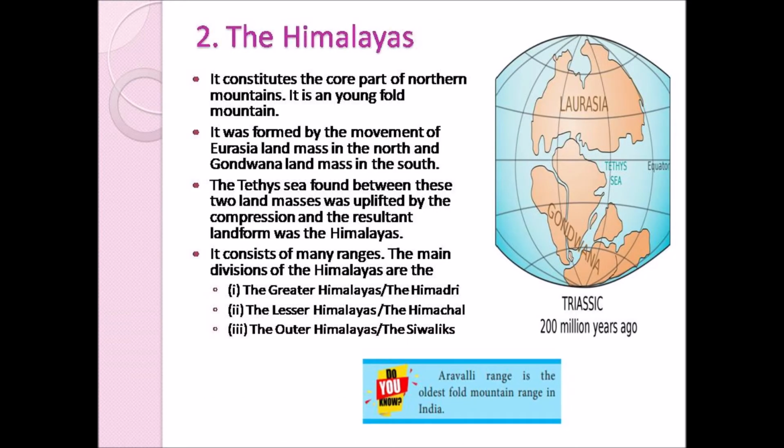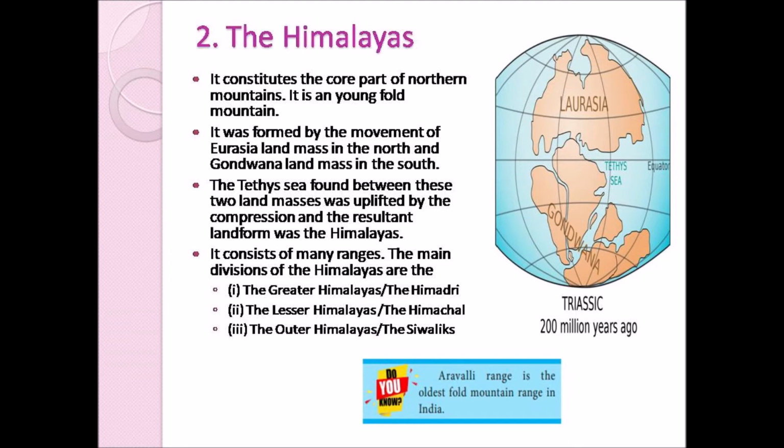The Himalayas occupies the core part, that is the central part of the northern mountains. The Himalayas are young fold mountains. Already we have studied what is meant by fold mountains and how they are formed. Fold mountains are formed by the movement of tectonic plates.